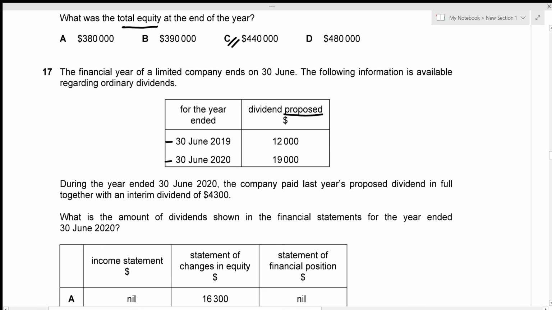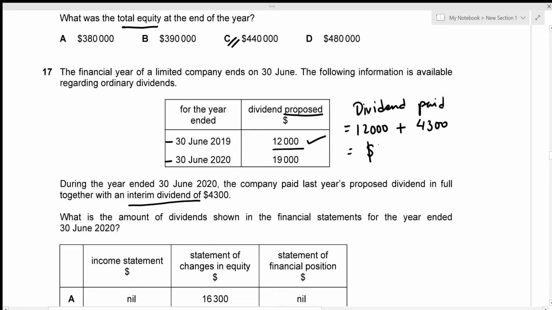All right, now we have the information which says that the company paid last year's proposed dividend in full. So last year's proposed dividend is 12,000. So this is paid in full along with an interim dividend. So the total dividend paid, I'm just going to write it down. So the total dividend paid is going to be last year's dividend, which is 12,000, and an interim dividend of 4,300. So the total dividend paid is 16,300.